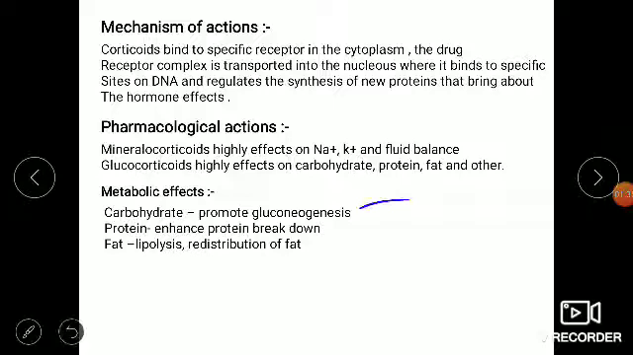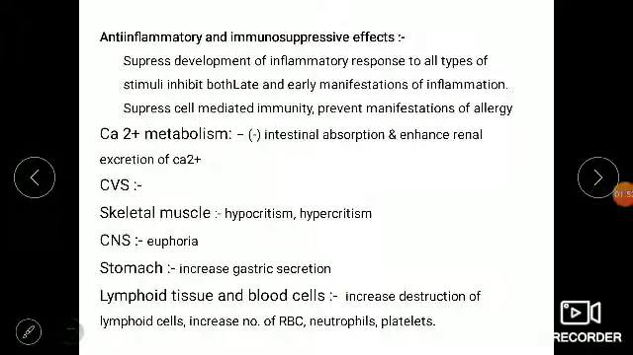In carbohydrate metabolism, they promote gluconeogenesis, which leads to diabetes mellitus. In protein metabolism, they enhance the breakdown of proteins, and they also increase fat metabolism, lipolysis. Redistribution of fat will be there. That's why in Cushing's disease, pot belly and buffalo hump are present.